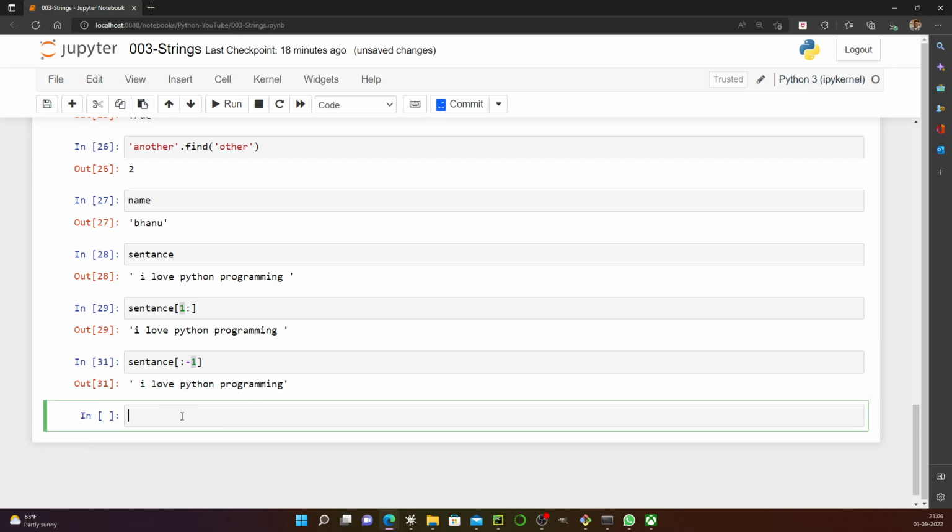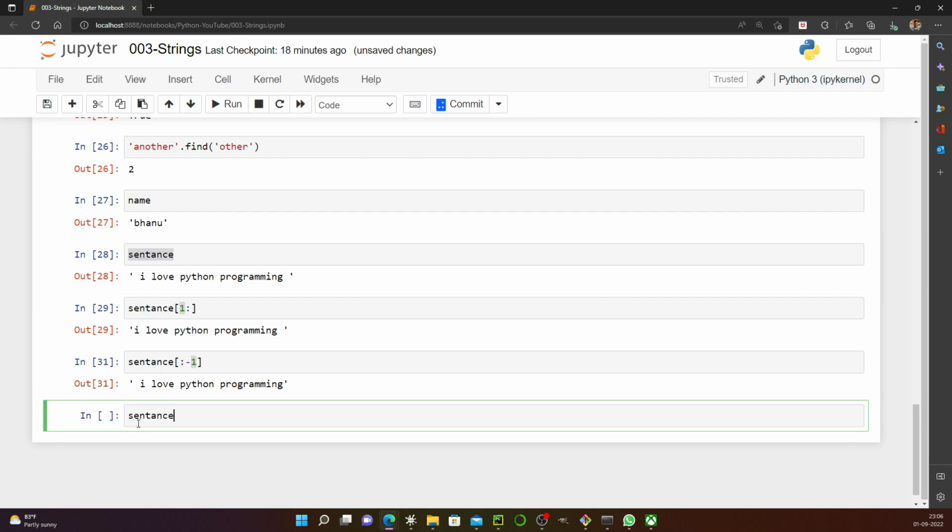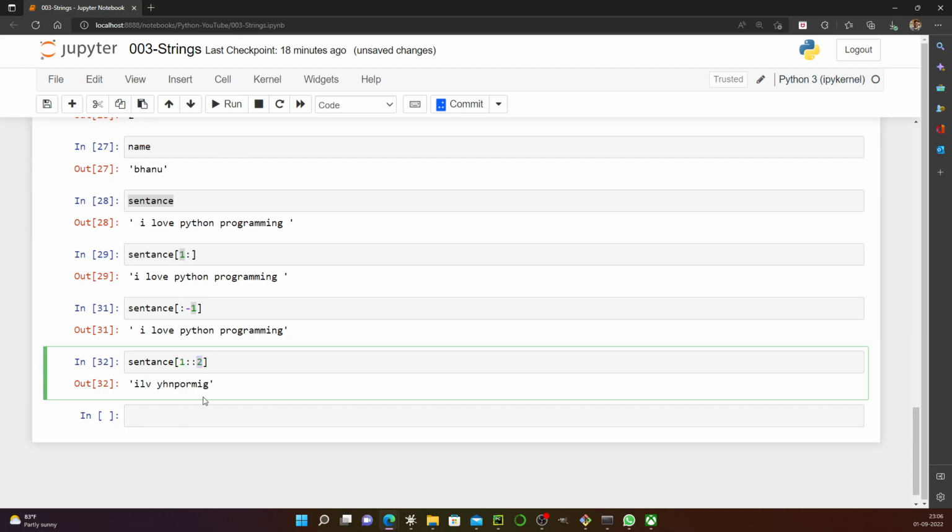And then for example, let's say I want to skip every second. I want 1 onwards everything, but I want to skip every 2. So you see what it is doing. Basically, it is taking a step of 2. This is the step, how big or small a step you want to take.